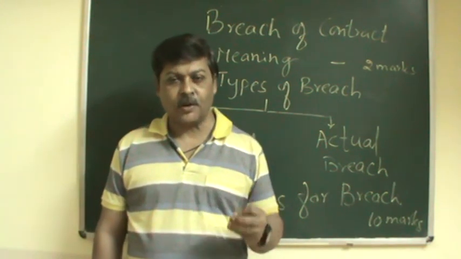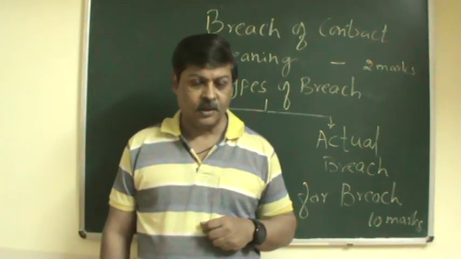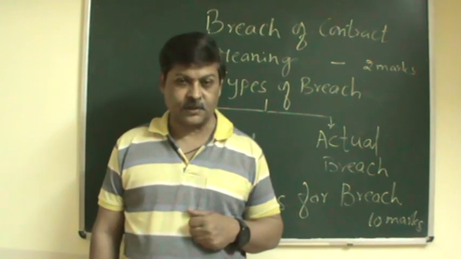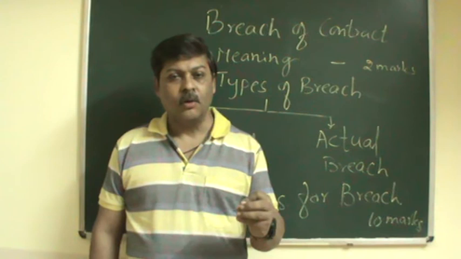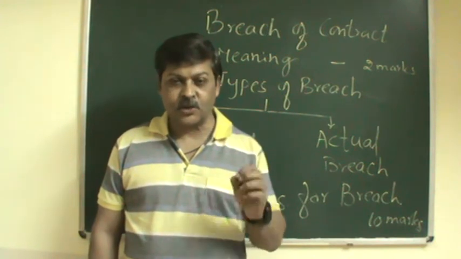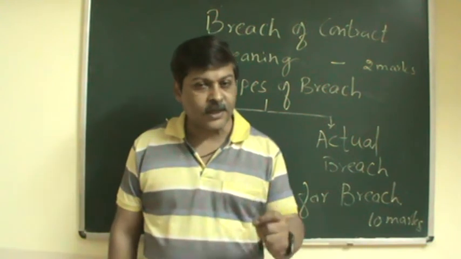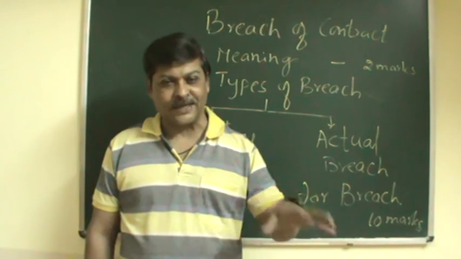So we call it that the person has committed the breach. The person has violated the terms and conditions. So the person who commits the breach is called the defaulter. The person who breaks the rules.